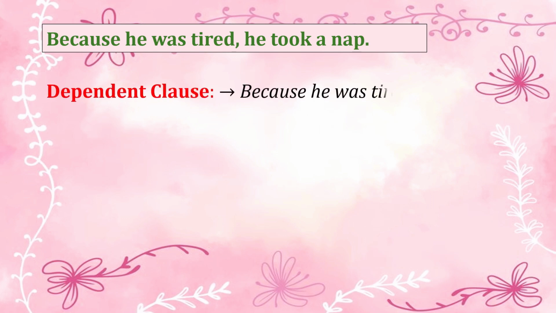We have an example having both the dependent and independent clause. Because he was tired, he took a nap. In this sentence, because he was tired is a dependent clause, having both the subject and verb, but still it does not give a complete thought.